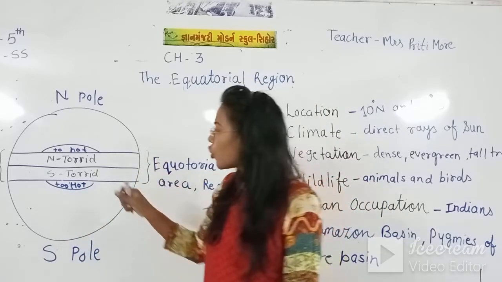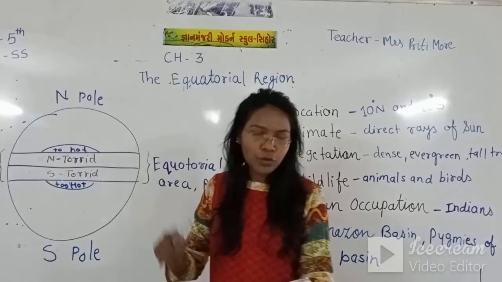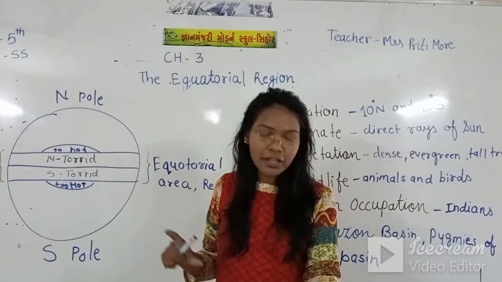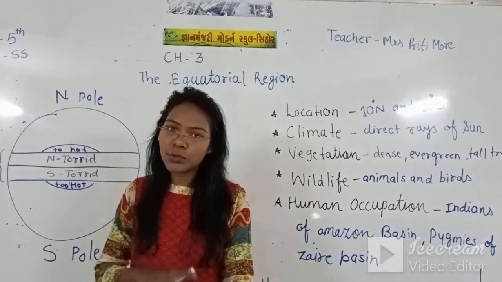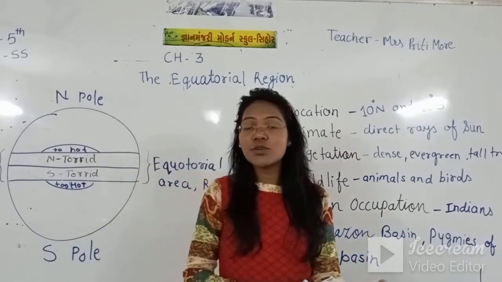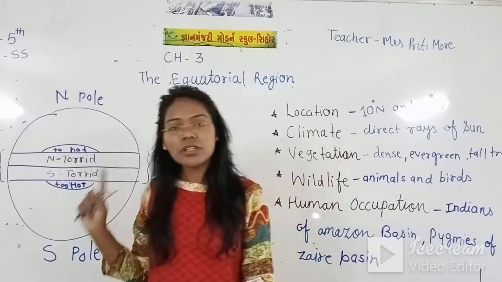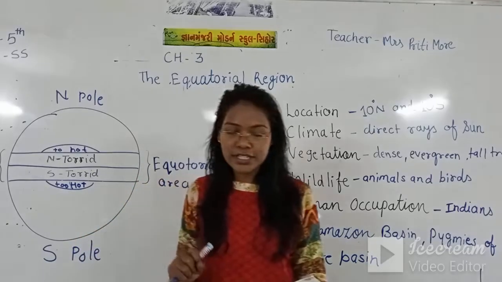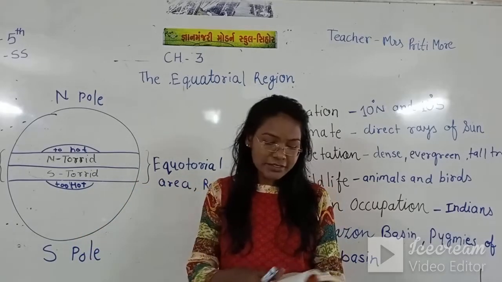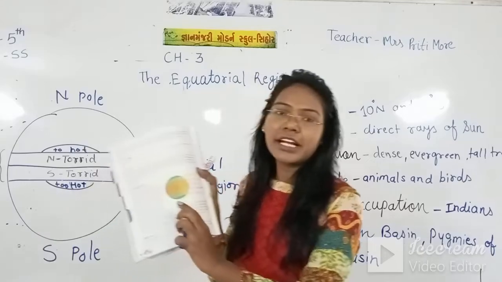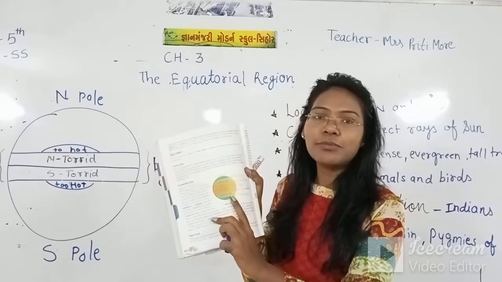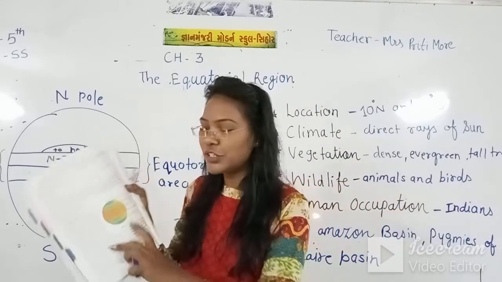First the torrid zone was there. Then the temperate zone, north temperate zone and south temperate zone. Then the frigid zone, north frigid zone and south frigid zone. I explained this diagram to you in our last video.